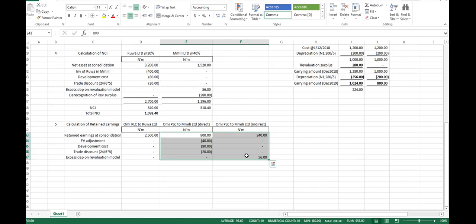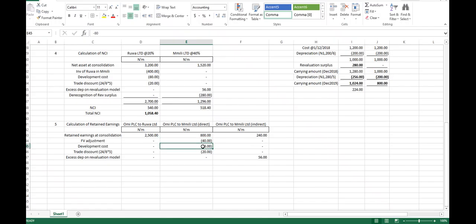Okay. So now, what is the retained earning? We need to remove the retained earning at date of acquisition, right? Because ordinarily, the retained earning simply means that in their retained earning of 800 million, they factored in this adjusted fair value adjustment of 40, which we have to remove.